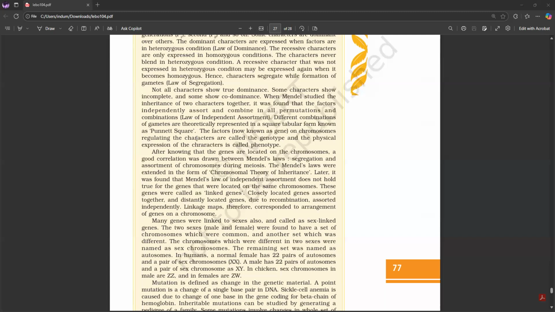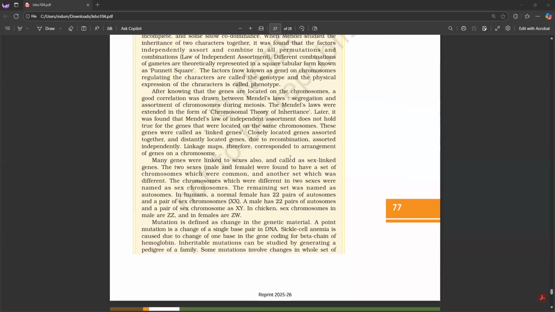The factors on chromosomes regulating the characters are called the genotype, and the physical expression of the characters is called the phenotype. After knowing the genes are located on the chromosomes, a good correlation was drawn between Mendel's laws, segregation, and assortment of chromosomes during meiosis. Mendel's laws were extended in the form of the chromosomal theory of inheritance. Later, it was found that Mendel's law of independent assortment does not hold true for genes that are located on the same chromosome. These genes were called linked genes. Closely located genes assorted together and distantly located genes, due to recombination, assorted independently. Linkage maps, therefore, correspond to the arrangement of genes on a chromosome.